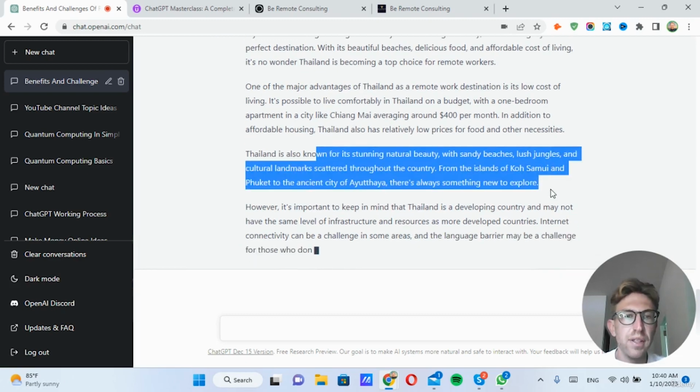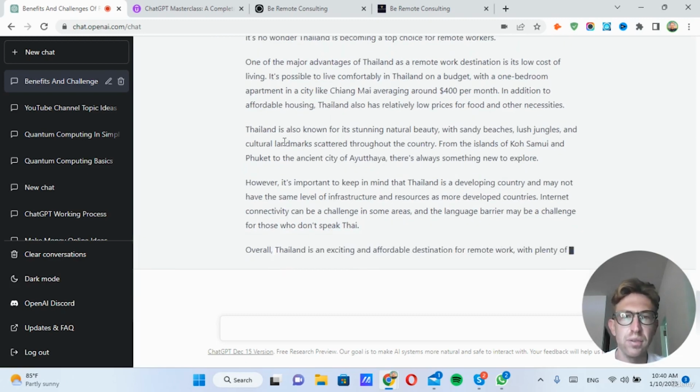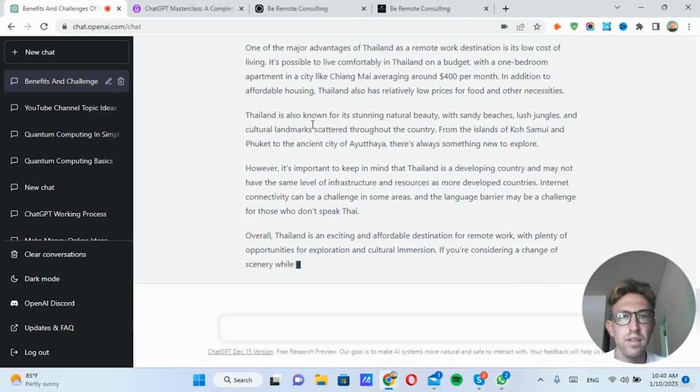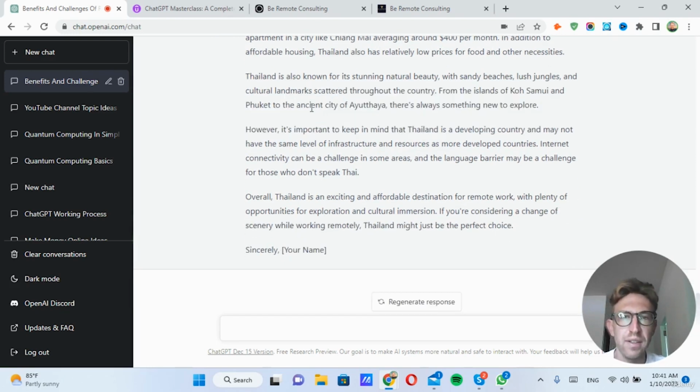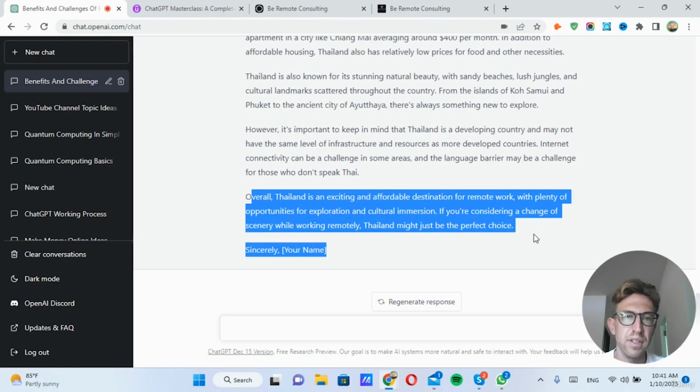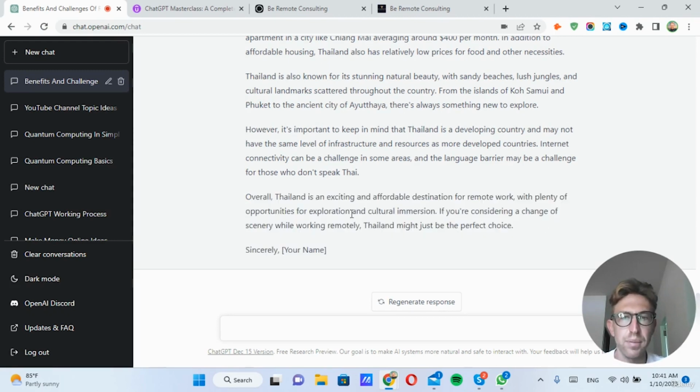Thailand's stunning natural beauty with sandy beaches, lush jungles, cultural landscapes, landmarks scattered throughout the country, from the islands of Koh Samui, where I live, and Phuket to the ancient city of Ayutthaya. There's always something new to explore. Overall, Thailand is an exciting and affordable destination for remote work with plenty of opportunities for exploration and cultural immersion.